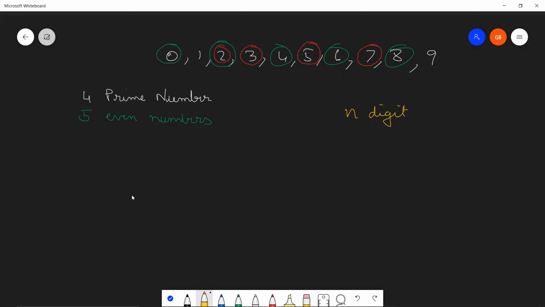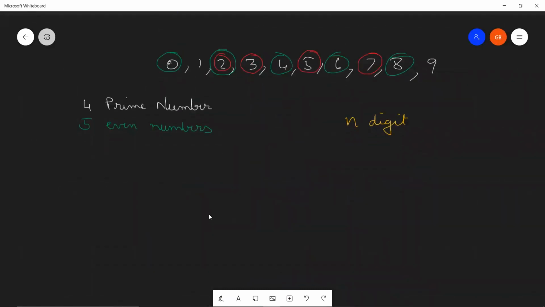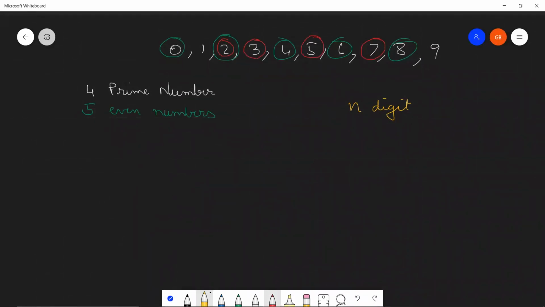Let's apply some combination or permutation over here. Let's say you have some number n. It will have some indices like this: 0, 1, 2, 3, 4.